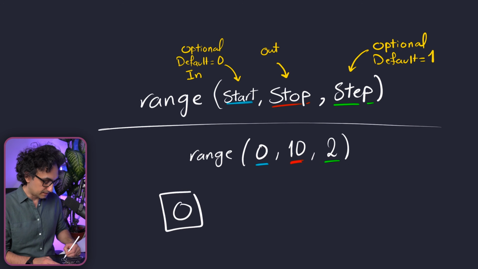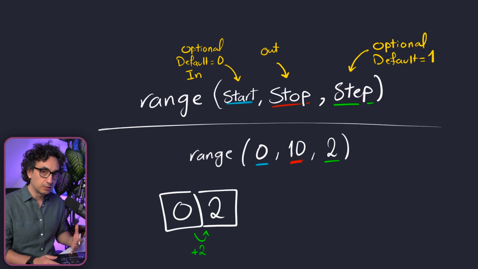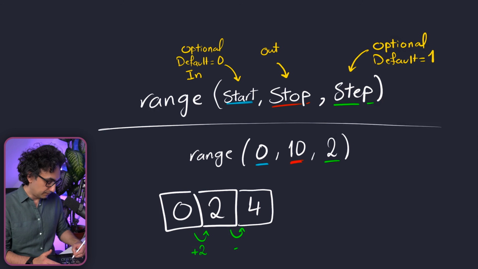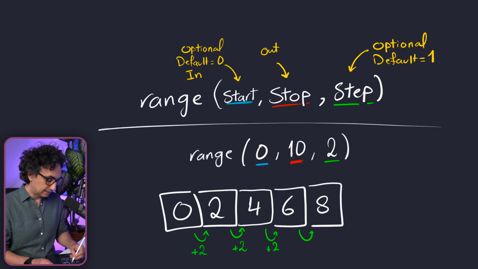It starts from 0, and then the next generated number will not be 1 because the incrementation here is not 1, it is 2. That's why the next number is gonna be 2. Then the next in the sequence is gonna be 4, then 6 and 8. And now of course we will not have the 10 because the 10 is our stop.